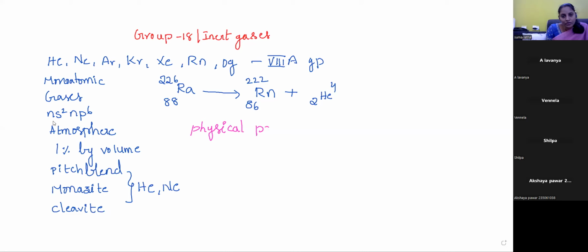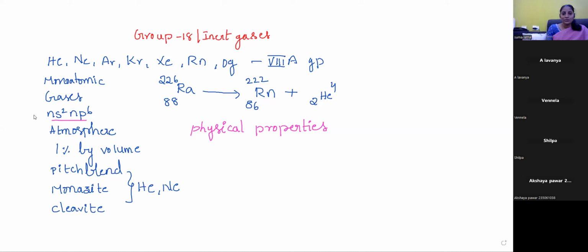Before that, you need to identify their electronic configuration. The general electronic configuration, as I already told you, is ns2 np6.